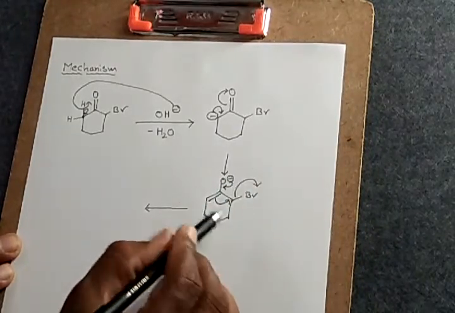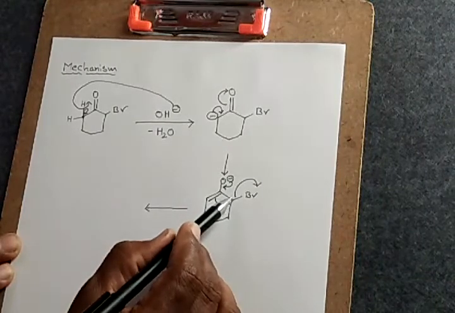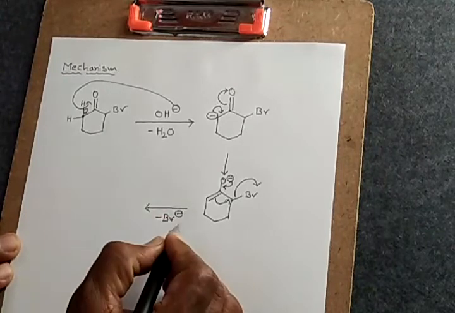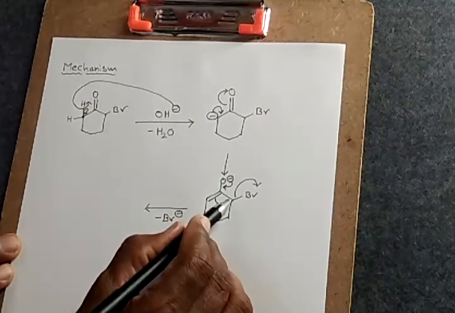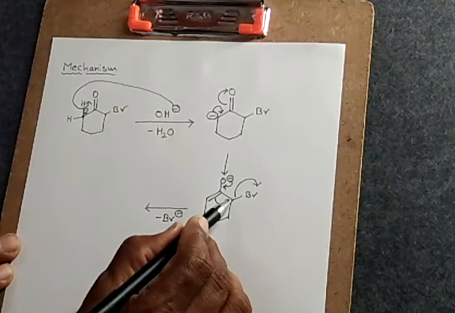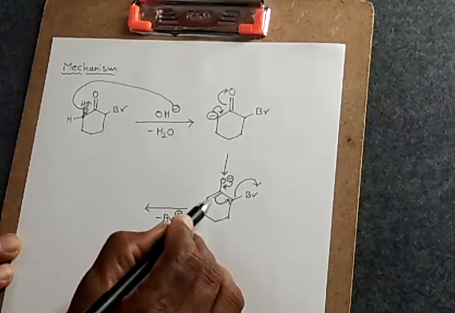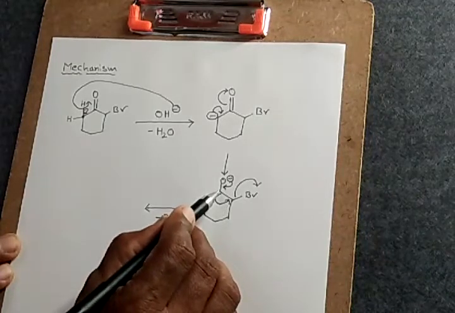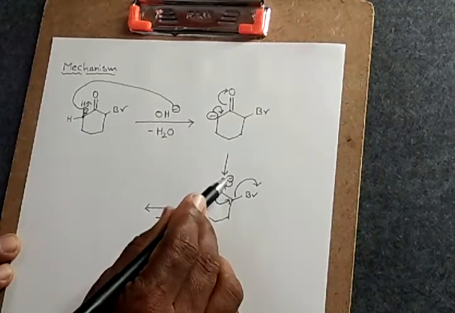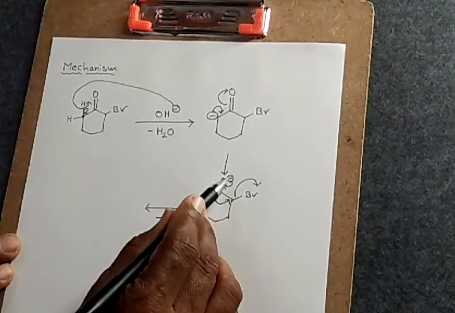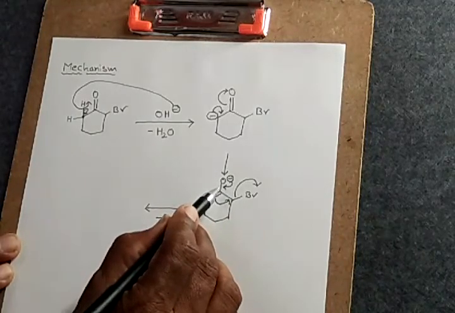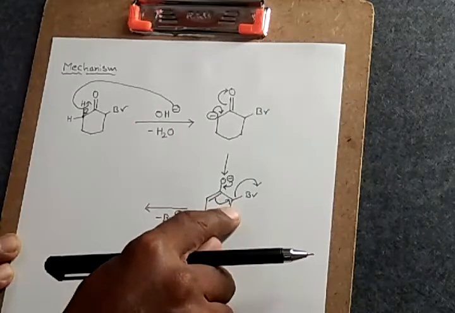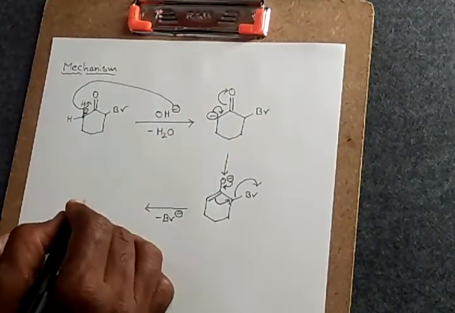I repeat once again, at the first instance, the bromine is leaving the system as Br minus, then forming a carbocation. This carbocation generated over here is neutralized by this pi bond. Then the positive charge is neutralized by the negative charge present on the oxygen by forming a double bond. After these three things, which take place simultaneously, this molecule would become like this.